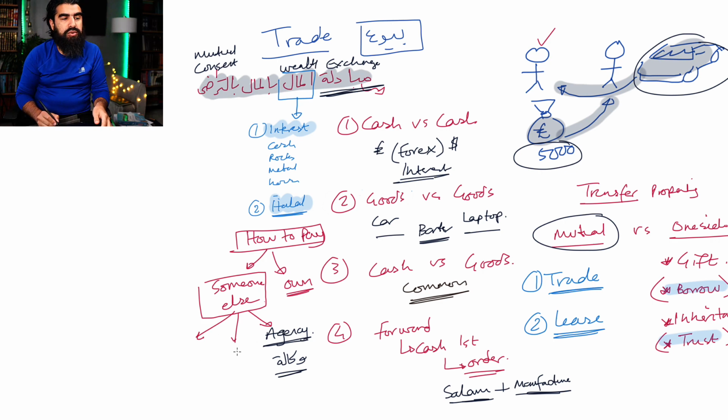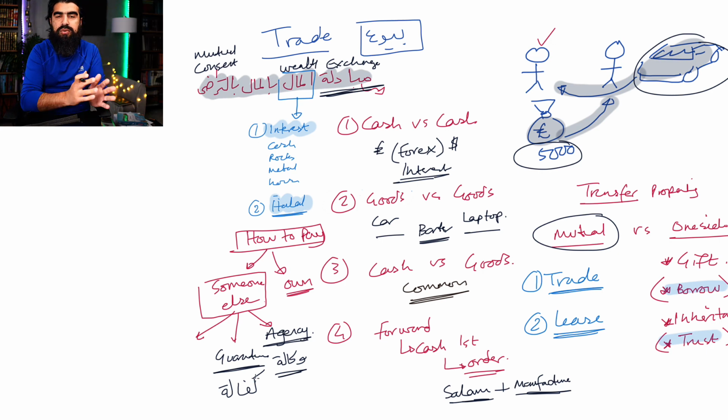Number two is where you get a guarantor, someone who will guarantee that they will pay if you can't pay. You call this kafala. So let's say, for example, you go to buy a house and the person says, look, I don't know if you can pay for it or not. And then you say, look, I've got this guy who's very wealthy. If I can't pay for it, he will definitely 100% pay for this. You call this kafala.